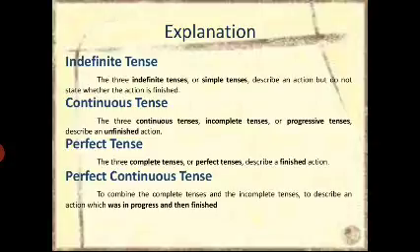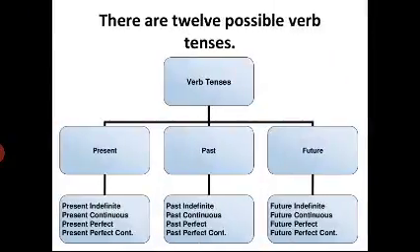Continuous tense tells about actions which are unfinished. Perfect tense tells about actions that have been finished. Perfect continuous tense combines the complete and the incomplete, describing an action that was in progress and then finished.